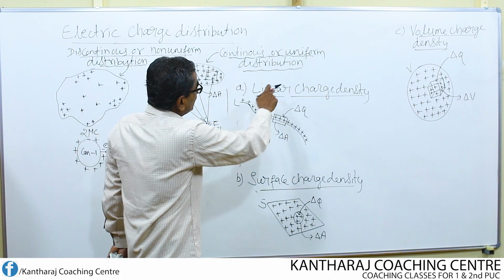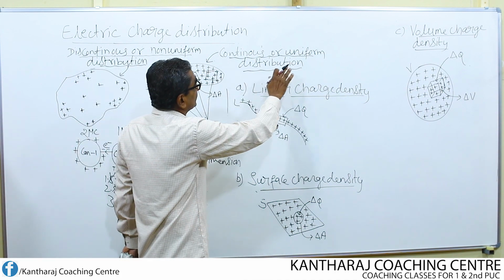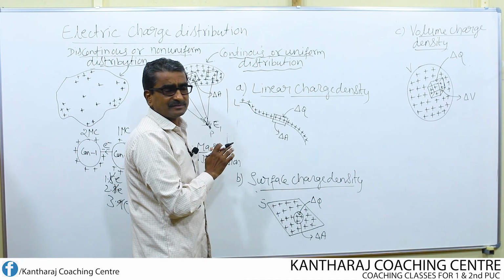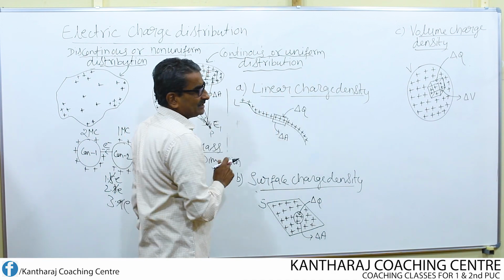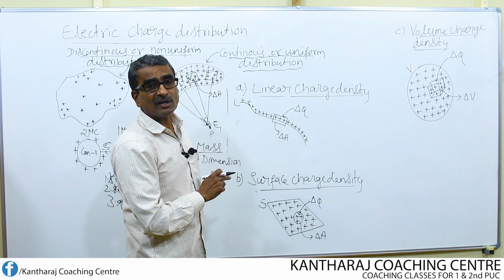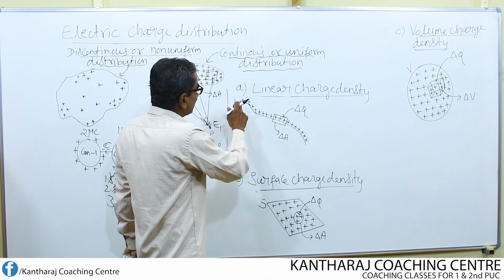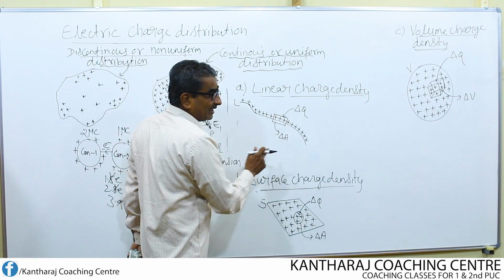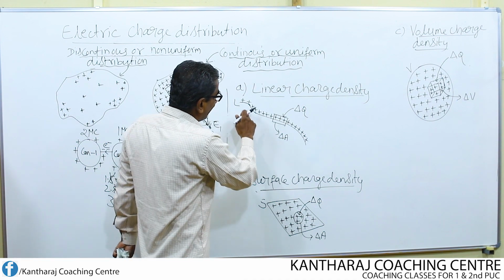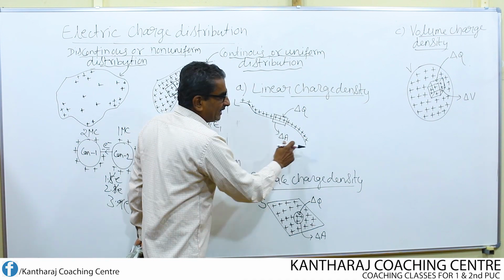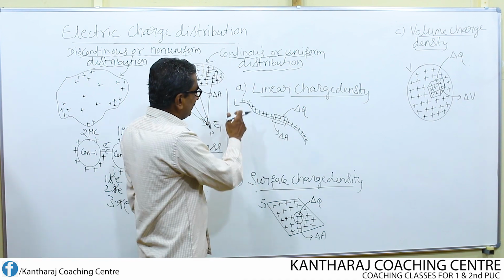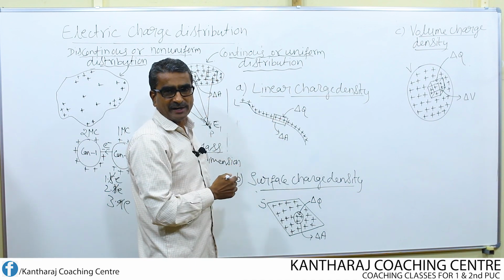Then, what are the three types of continuous charge distribution? First one is line charge distribution or line charge density. If the charges are distributed over a line like this or over a wire like this, the wire may be straight or it may be curved.